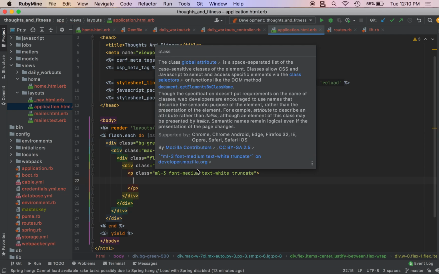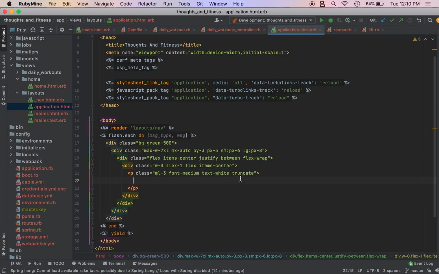So the truncate class, if the text is too long, it'll cut it off and it will add some space at the end. And then inside of this, we are just going to render our message like so.